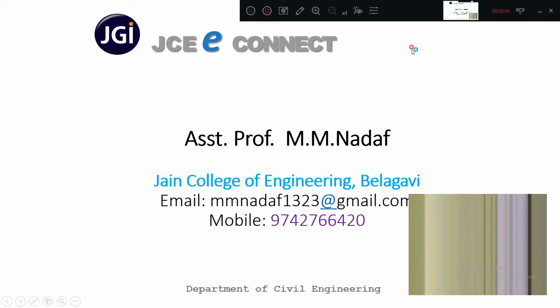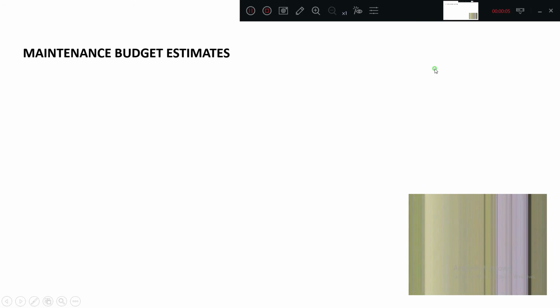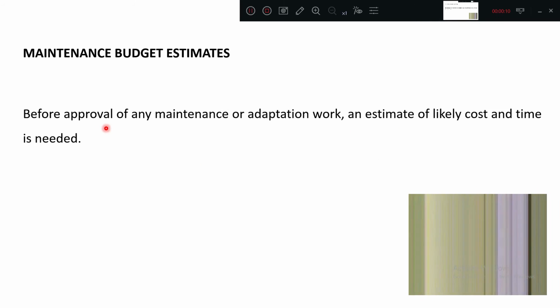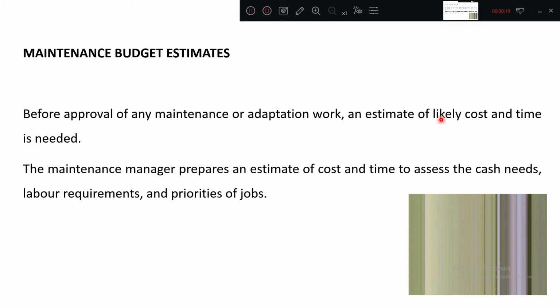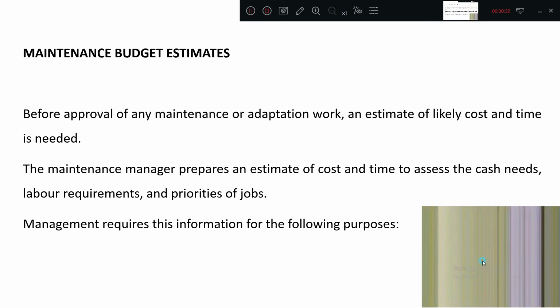Okay, we'll go into the next topic, that is maintenance budget estimates. Before approval of any maintenance or any work, an estimate is a must. An estimate of what cost and time: how much time is required, how much cost is required. The maintenance manager prepares an estimate of cost and time to assess the cash needs, labor requirement, and priorities of the job.